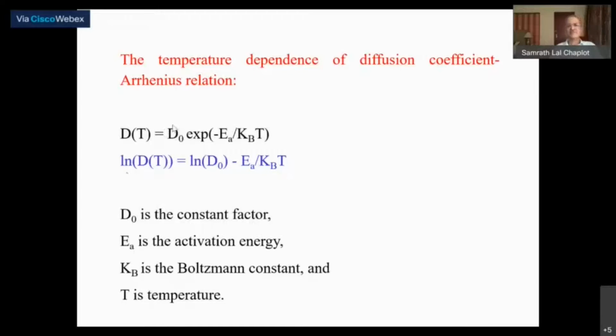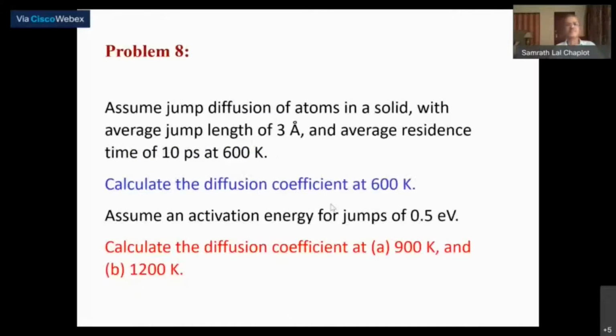D0 is a certain constant; you can easily see that at a very large, practically infinite temperature, you end up with D0. That's the highest diffusion coefficient that's possible. Right now, we don't worry about it. It's just a prefactor as far as this is concerned. Then there are the activation energy, the Boltzmann constant, and the temperature. So this is a problem using this relation.